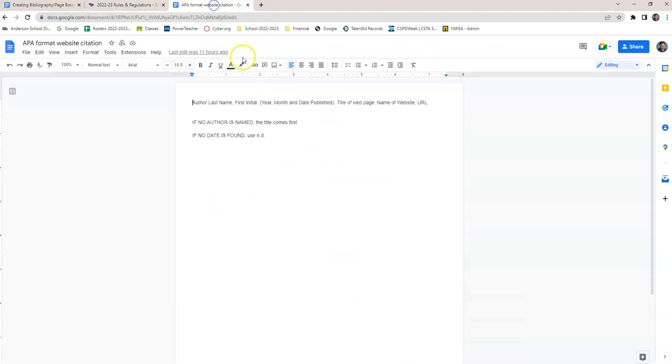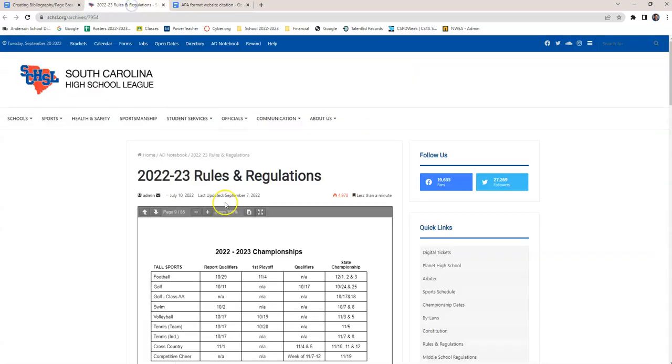I'll go back to the format I showed you the other day. The proper format is author's last name, first initial, the date in parentheses, title of the web page, italics, name of the website, and URL. Well, we don't have an author, so the title's going to come first. So we'll go back here and get the title of the web page, and it's